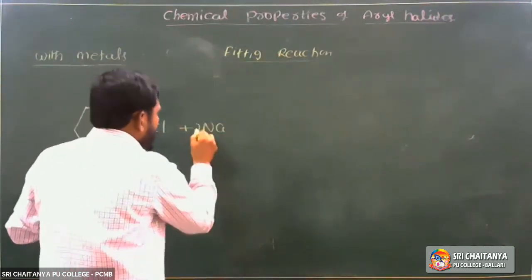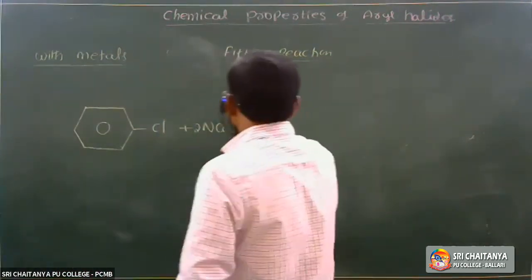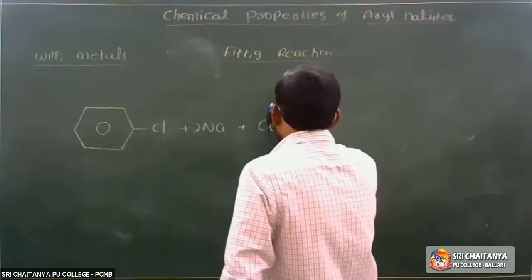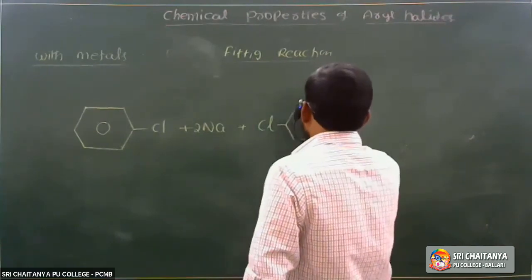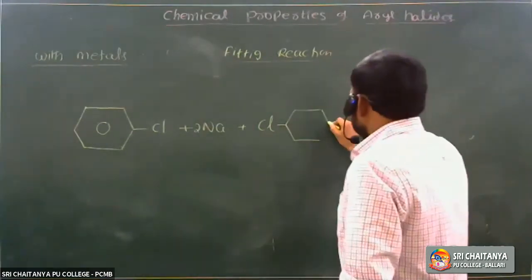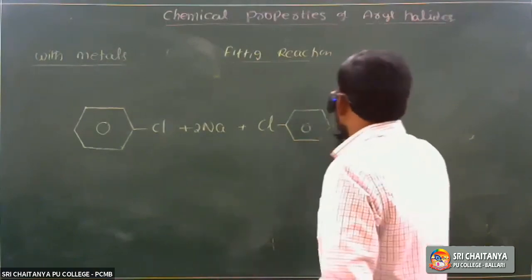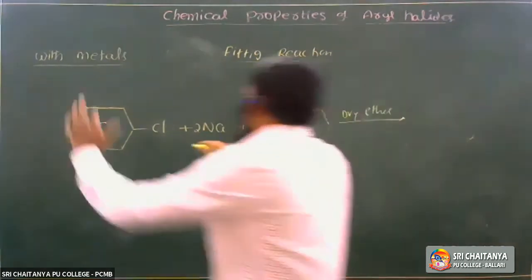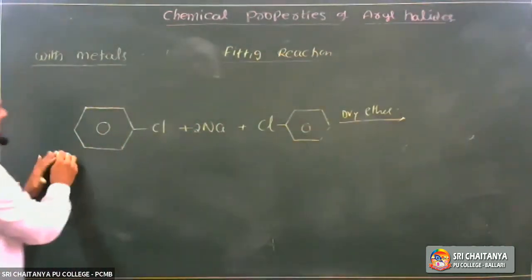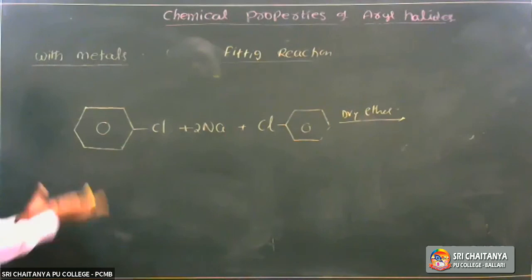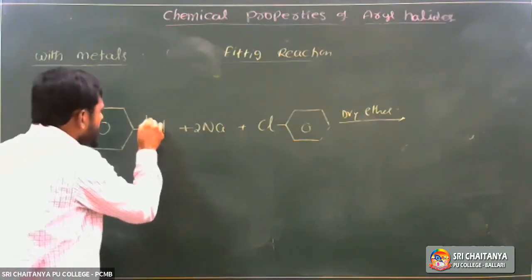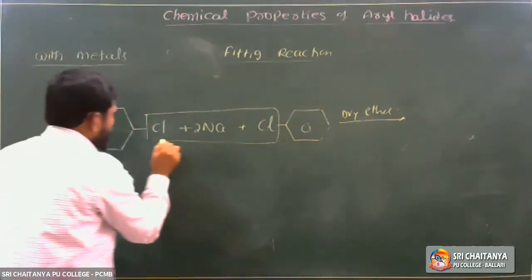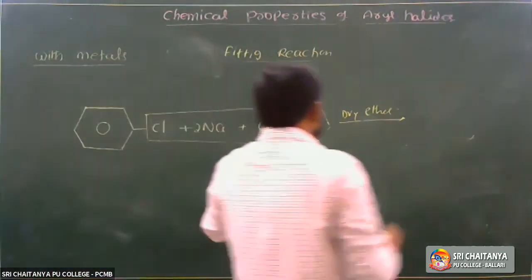In this reaction, 2 moles of haloarene are involved, the second haloarene molecule, in the presence of the same dry ether. If you take excess chlorobenzene, 2 moles of chlorobenzene are involved in this reaction, and 2 moles of NaCl are eliminated.